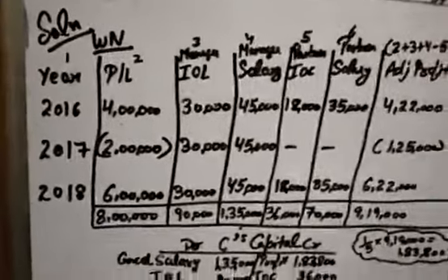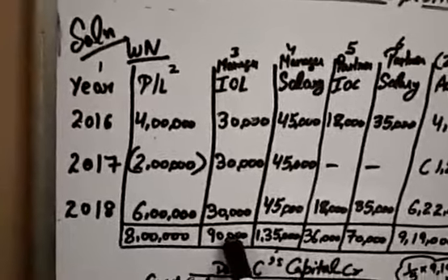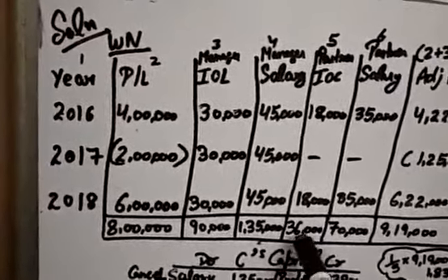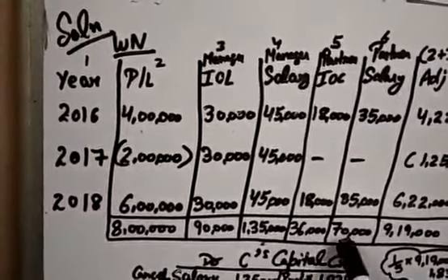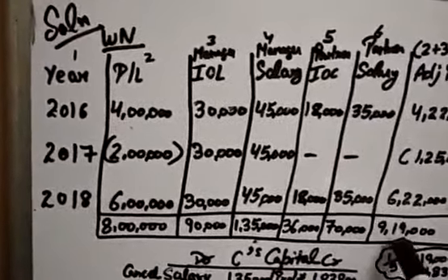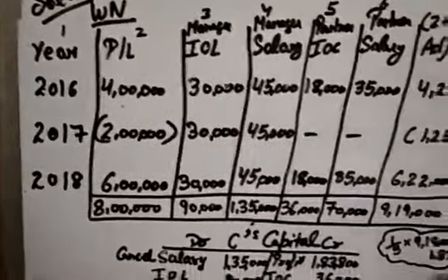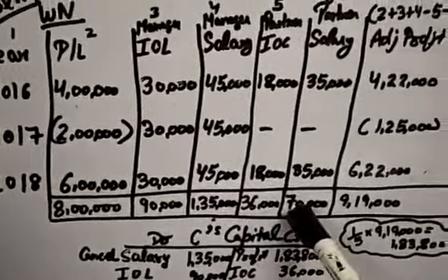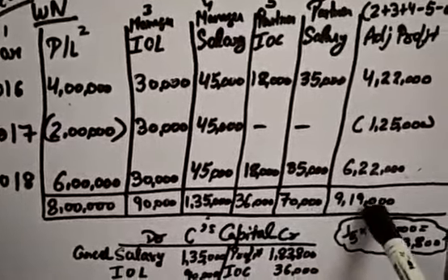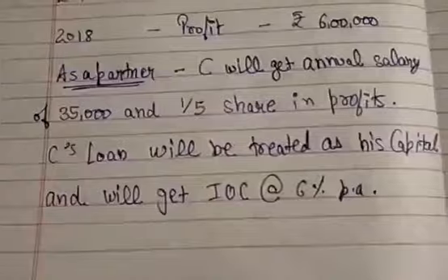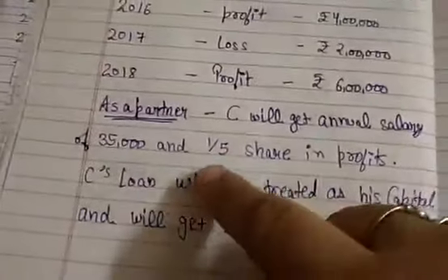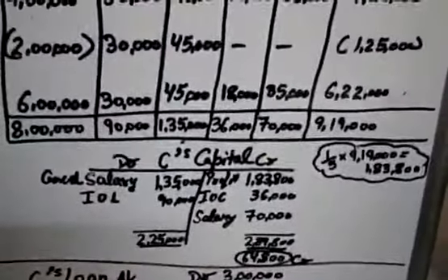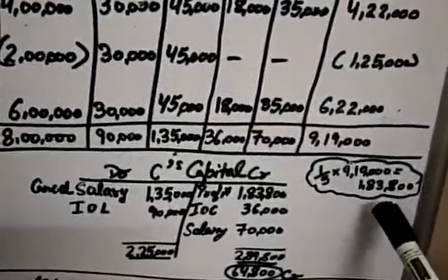Now, how much interest on loan was the manager getting? 90,000. How much salary was he getting? 1,35,000. How much interest on capital will he get? 36,000. How much salary will he get? 70,000. And the adjusted profit of the firm is 9,19,000. He will get interest on capital, he will also get salary, and he will also get 1/5 share of profit in the firm. It is written in the question. 1/5 of 9,19,000 is 1,83,800.